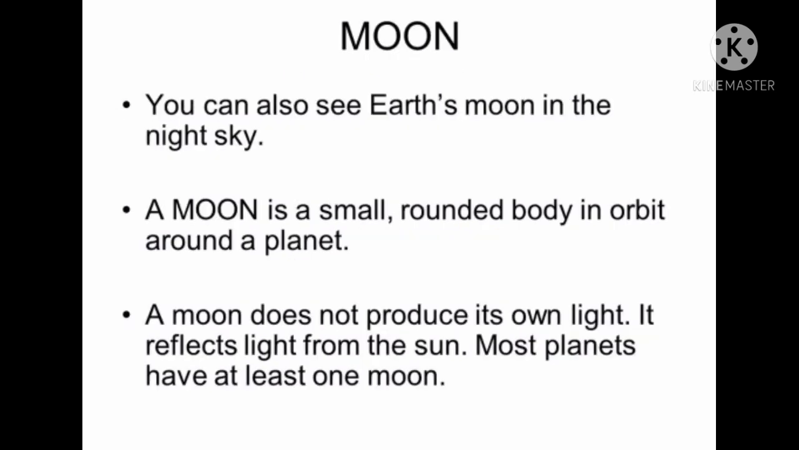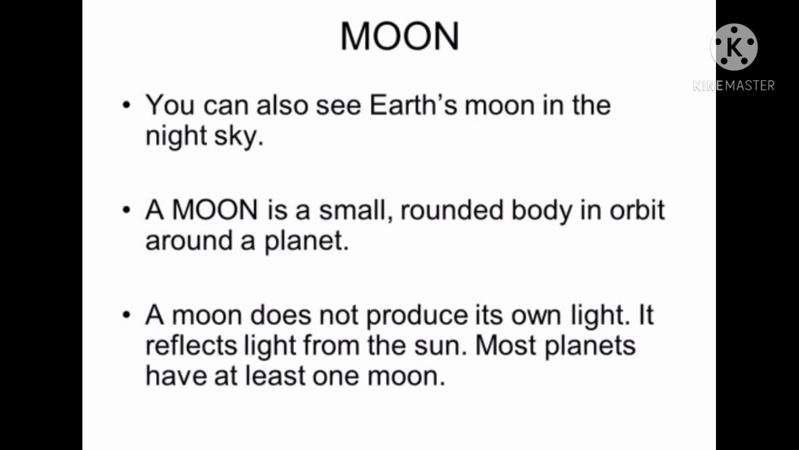Next we are going to discuss the moon. You can also see Earth's moon in the night sky. The moon is a small round body in orbit around a planet. The moon does not produce its own light. What it does is reflect the light from the sun. Most planets have at least one moon.